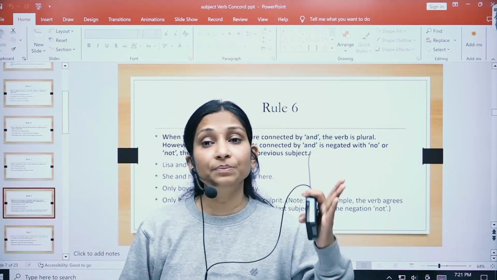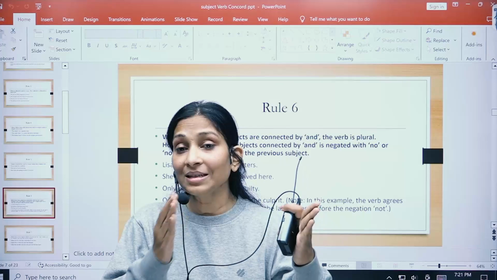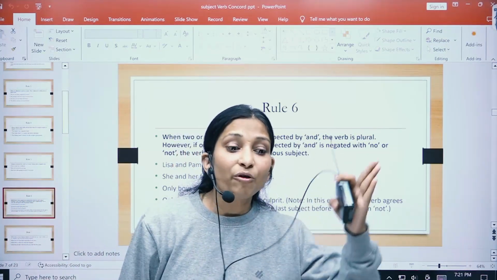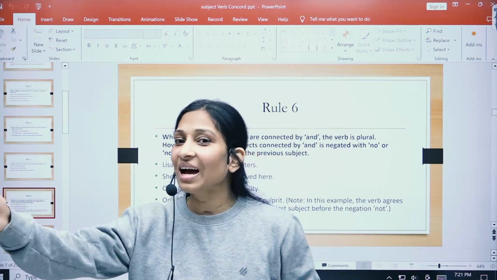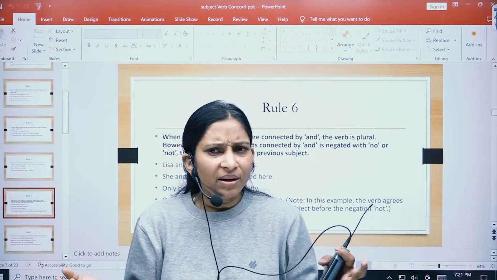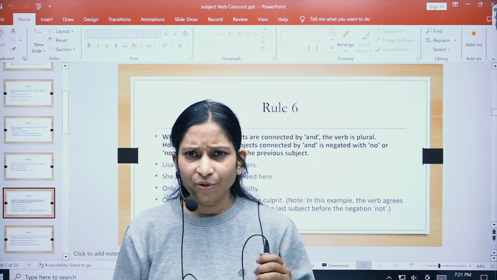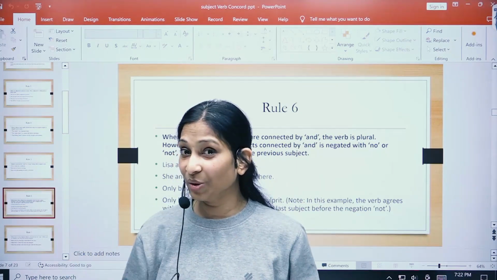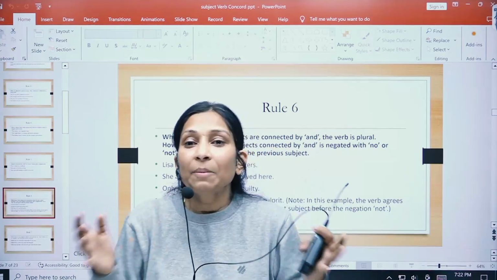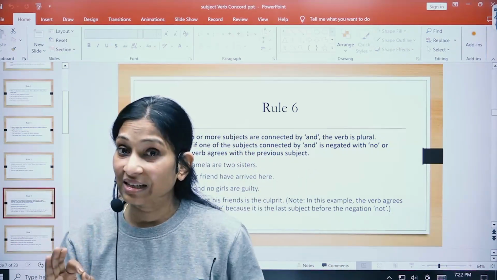For example, time and tide wait for none. Let us split it. Time waits for none. Tide waits for none. Okay, so here still it is correct. Does time wait for someone? No. Does tide wait for someone? No. So basically, even if we keep them separate, the idiom stands, right?